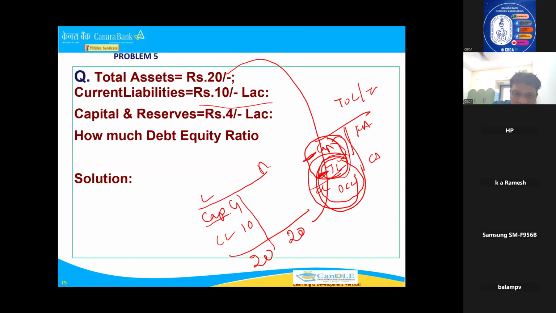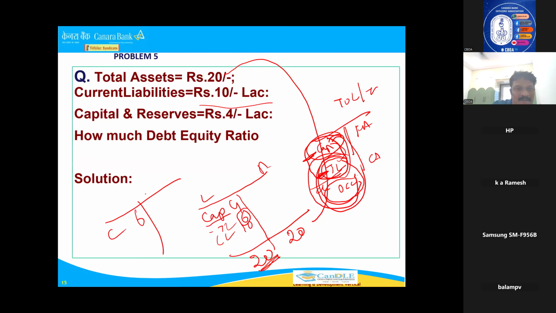Now you got capital, you got OCC. Now in between, what is there? Term liabilities. How much will it be, sir? 10 plus 4 is 14. If you make it 20, how much will it become? 6 lakhs naturally. So you must know this answer is 6. If you understand what the balance sheet is, you can draw this and answer this type of questions.